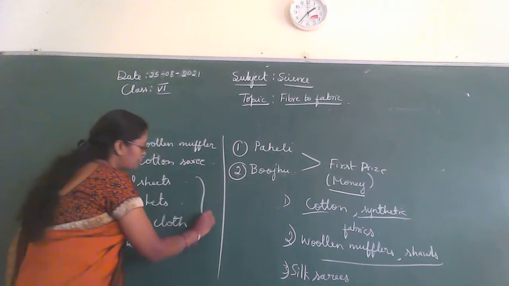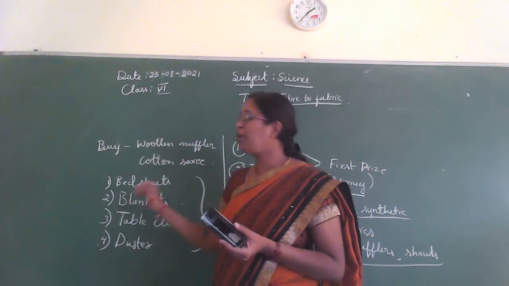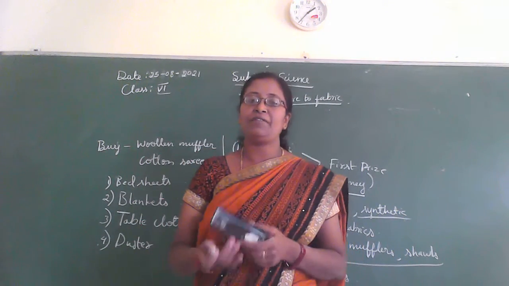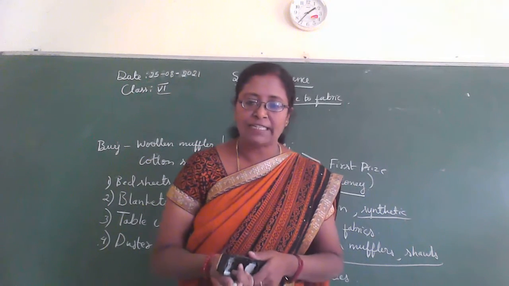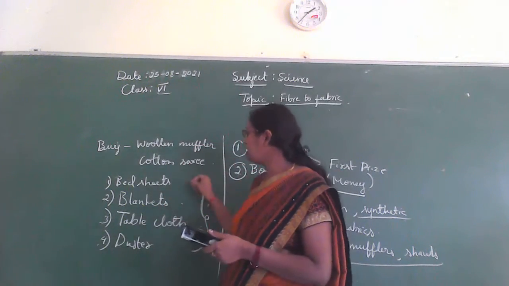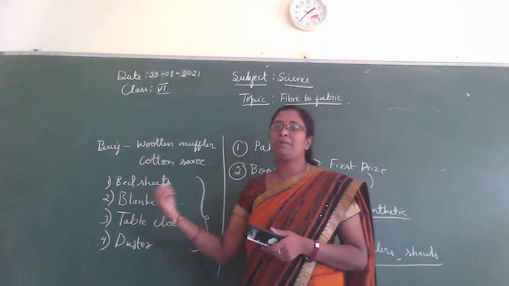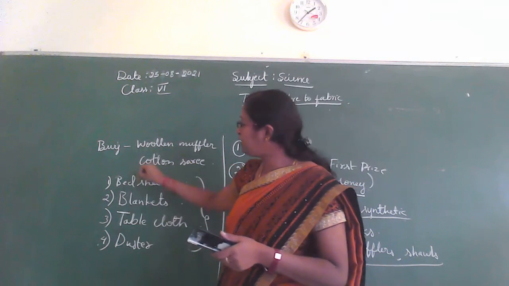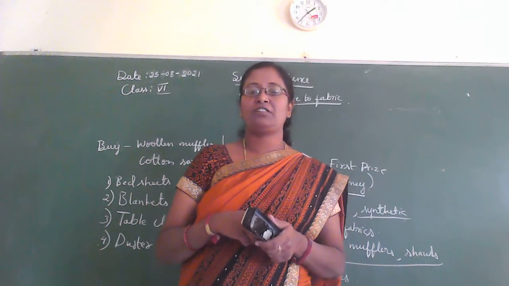So these materials are made from different kinds of fabrics, different kinds of cloths, isn't it? So all these materials are made from different cloths, different fabrics.